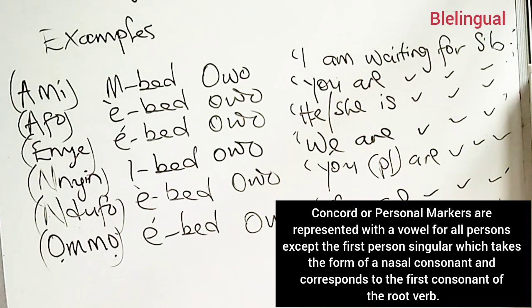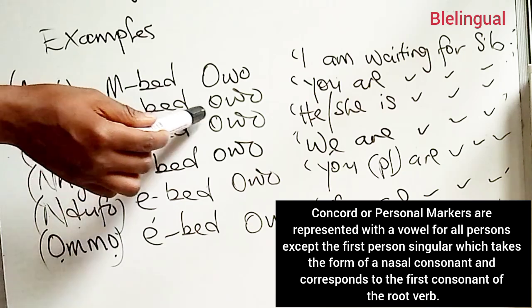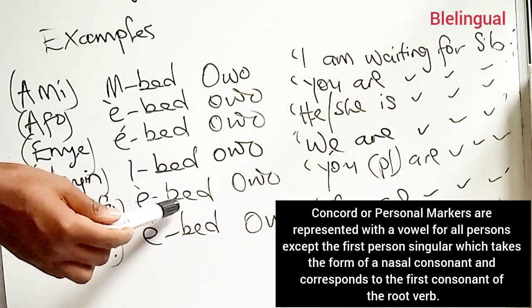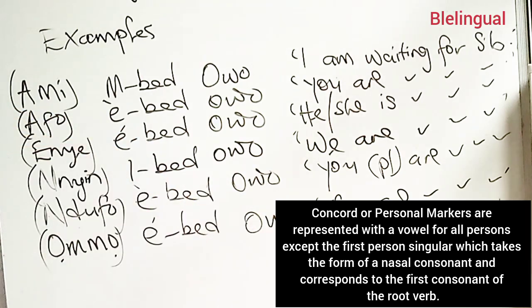The above sentence can be read mbed owo, ebed owo, ebed owo, ibed owo, ebed owo, ebed owo. This in any way does not alter the meaning of the sentence.